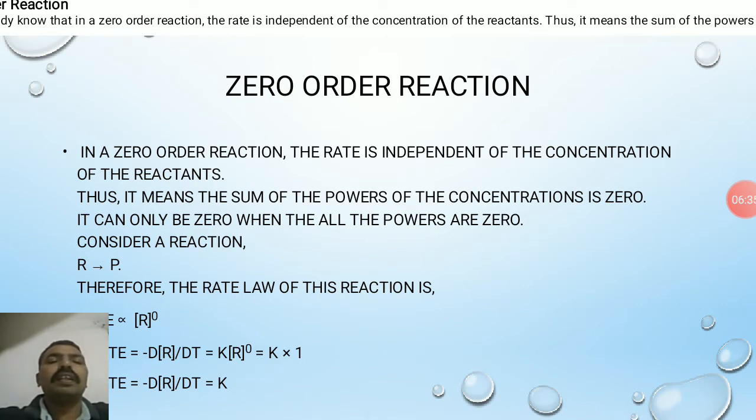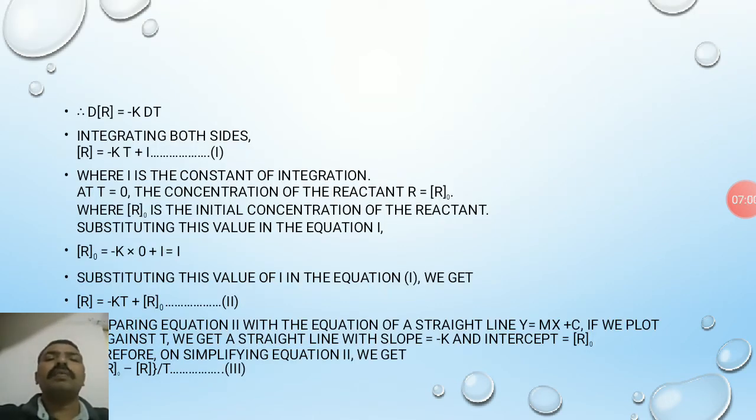Therefore, the rate law expression for this: rate is directly proportional to R to the power 0. And removing the proportionality sign, minus dR by dt is equal to K R to the power 0. R to the power 0 means 1. Rate is equal to minus dR by dt is equal to K. dR by dt is equal to minus K, that means dR is equal to minus K dt.